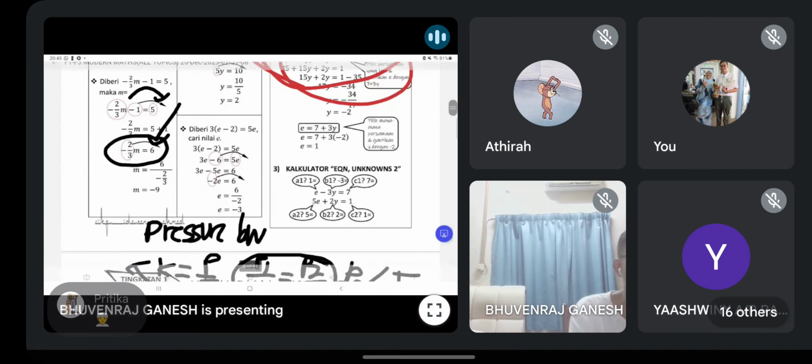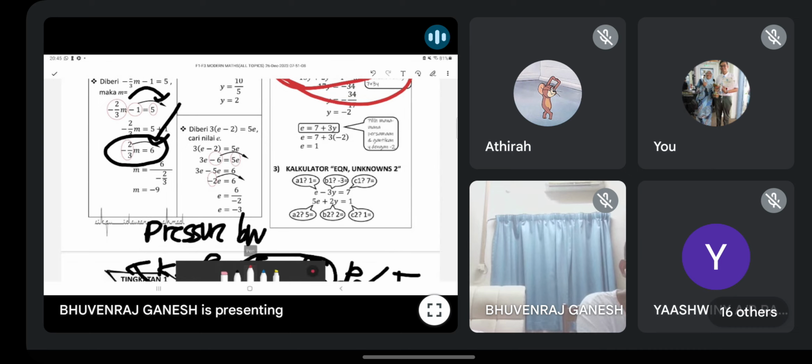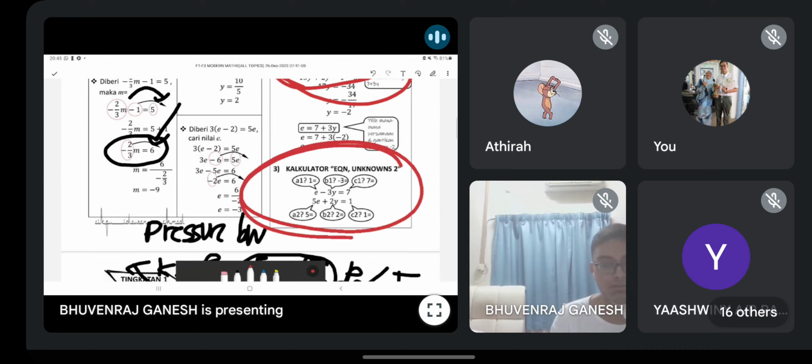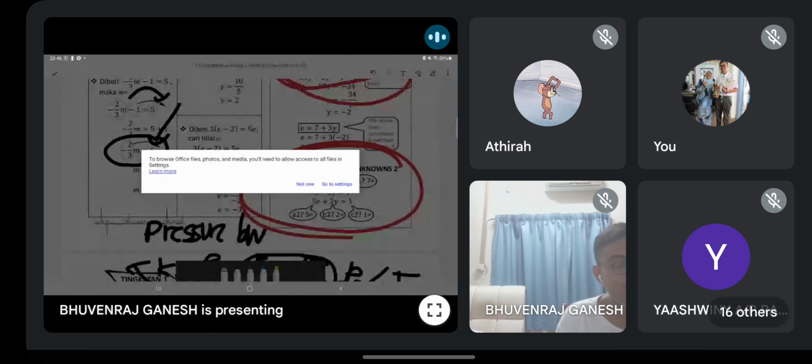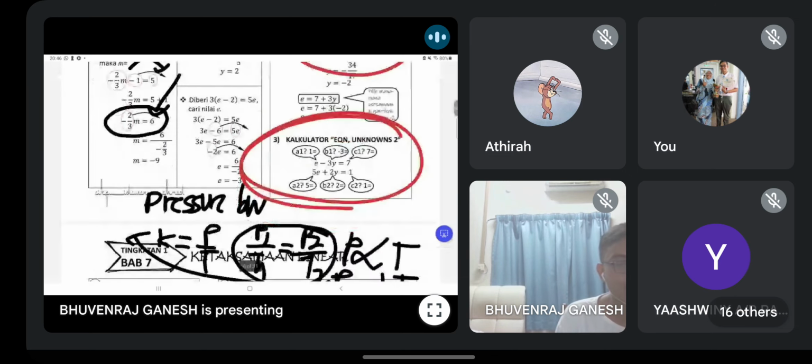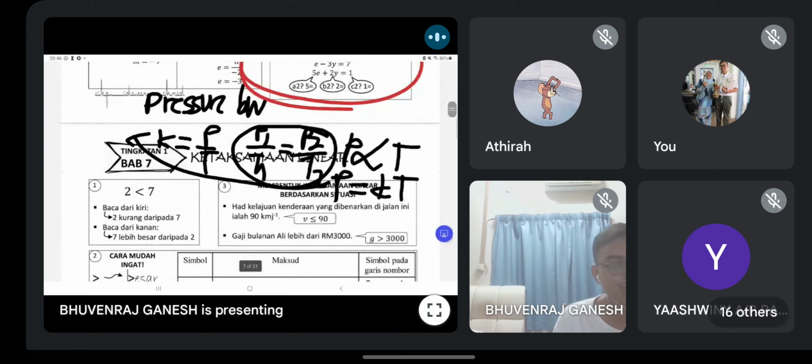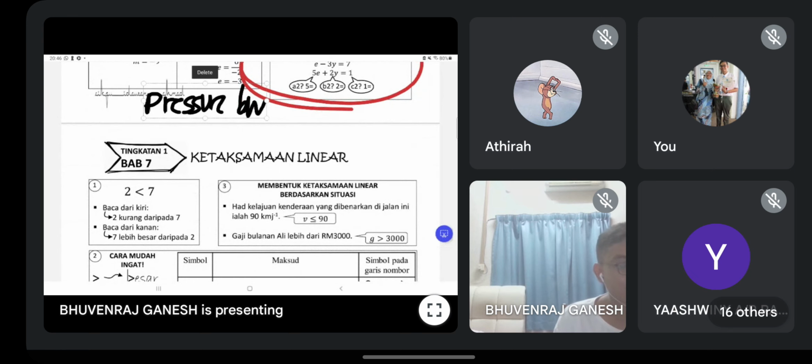Okay, guys, one more tip they show here. If you want to solve simultaneous equations, you can use a calculator too. I think you all know, right? You can use a calculator to solve simultaneous equations, but only to check your answer. But you must show the working, or else gone, you won't get the mark. Okay guys? Clear?